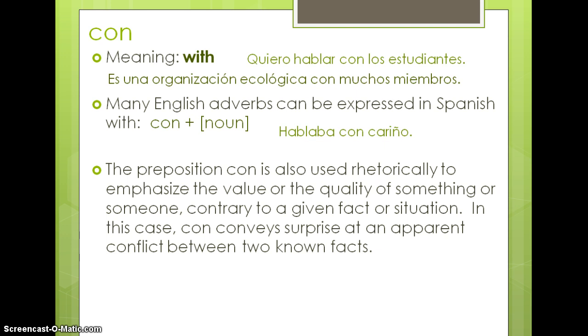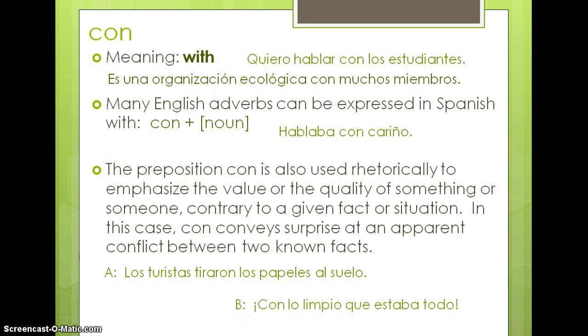And please know that the preposition con is also used rhetorically to emphasize the value or the quality of something or someone, contrary to a given fact or situation. In this case, we use con to convey some sort of surprise at this apparent conflict between the two known facts. Los turistas tiraron los papeles al suelo. Con lo limpio que estaba todo. But the place was so clean.